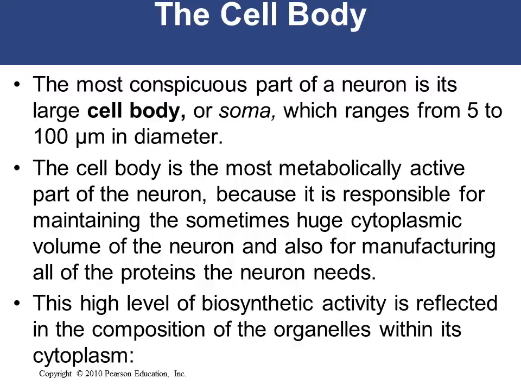This high level of activity is because of the large number of organelles found within the cytoplasm, which helps the cell body show this high level of metabolic activity.